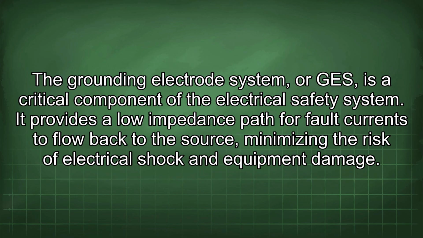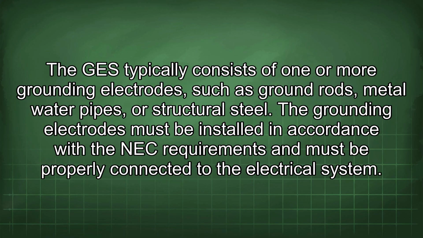The grounding electrode system, or GES, is a critical component of the electrical safety system. It provides a low impedance path for fault currents to flow back to the source, minimizing the risk of electrical shock and equipment damage. The GES typically consists of one or more grounding electrodes, such as ground rods, metal water pipes, or structural steel. The grounding electrodes must be installed in accordance with the NEC requirements and must be properly connected to the electrical system.